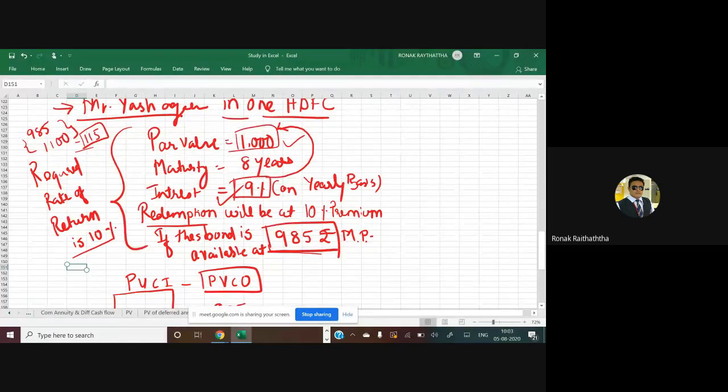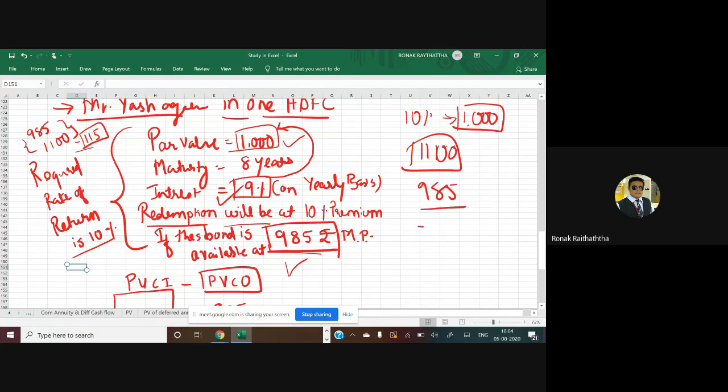Now try to see that it is not only the interest which you are getting as the return. There is something else as well which you are going to get as a return. What is that? Right now you are investing in the bond at 985. What you are going to get at the end of the redemption period would be 1100, because the bond will be redeemed at a 10 percent premium over the 1000 rupees, as given in the question itself. So over and above your investment, you are going to get 115 rupees as return from this bond.